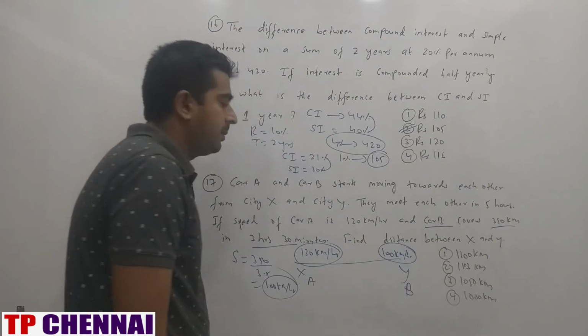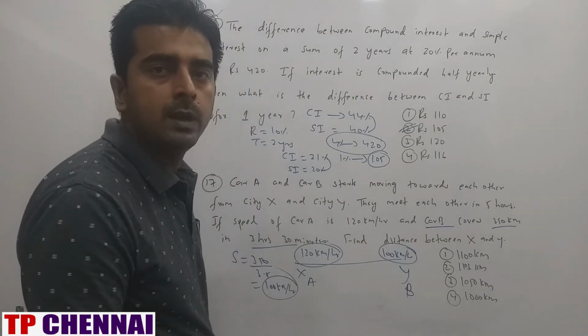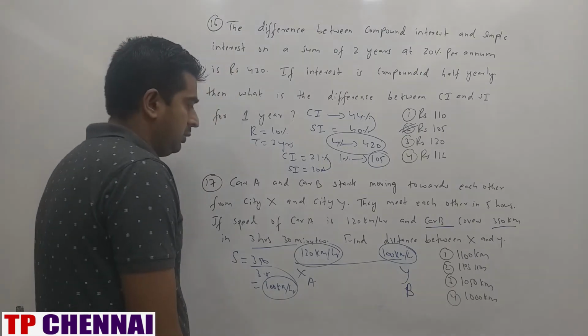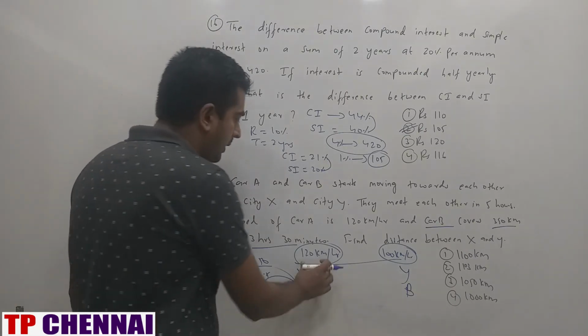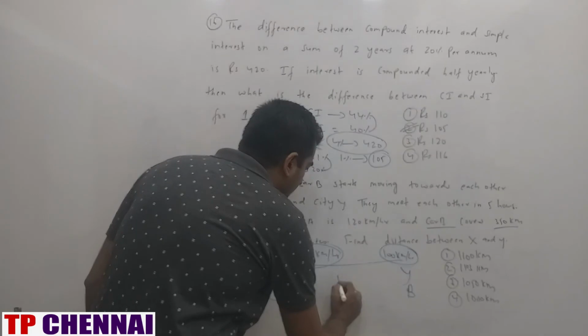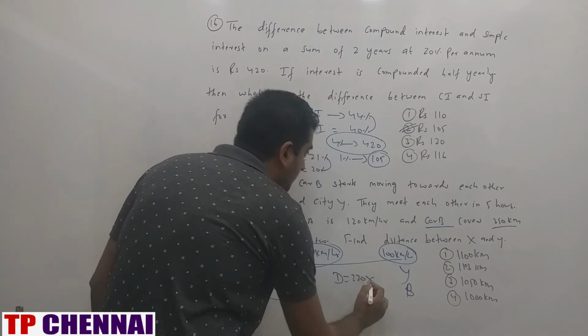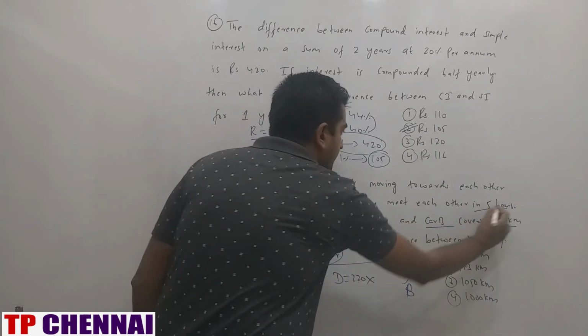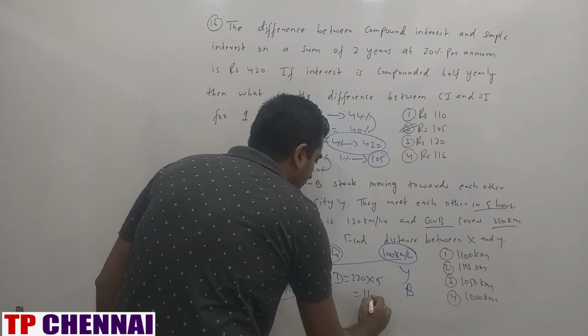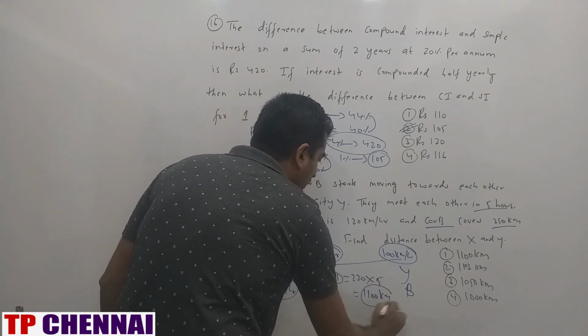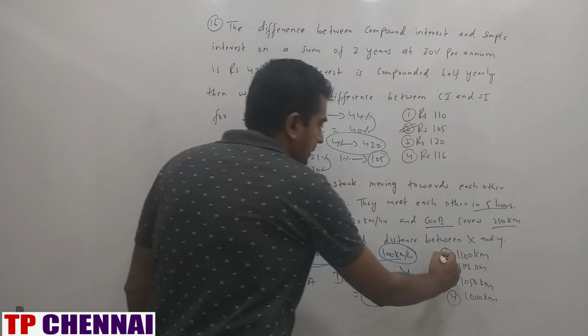So the speed of car B is 100 km per hour, and both are moving in opposite directions, so relative speed will be the sum of the speeds. 120 plus 100 is 220. And time is how much? 5 hours. What is the answer? 1100. That means first option.